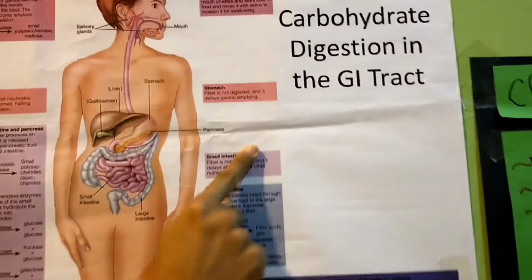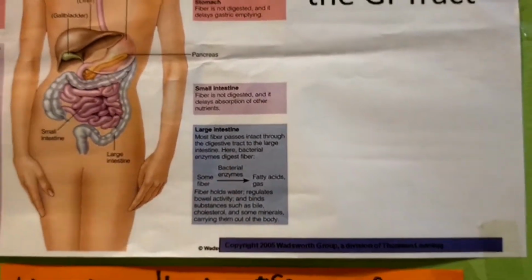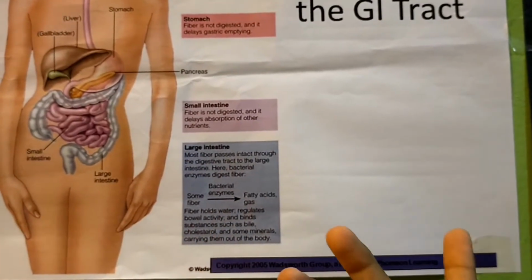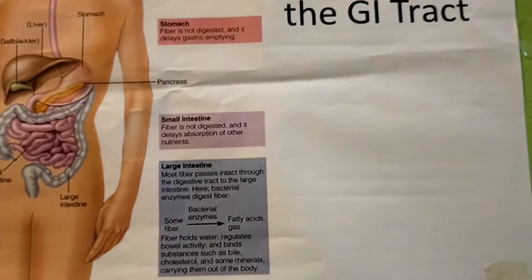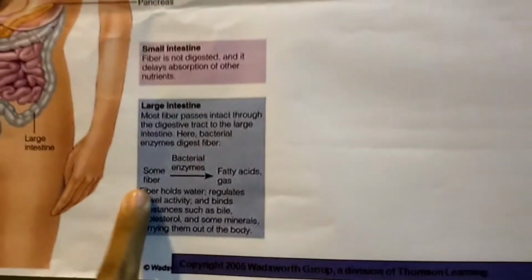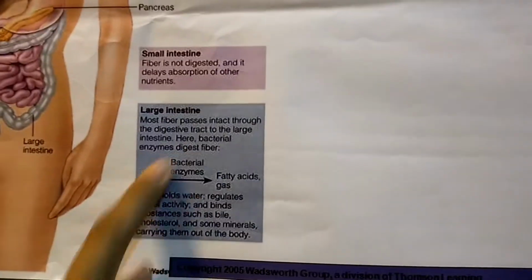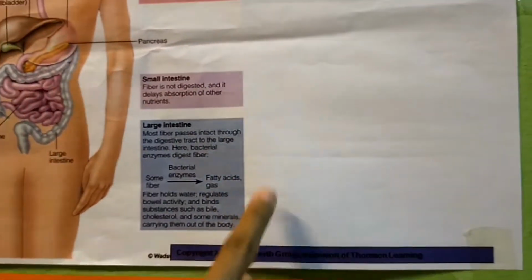From the small intestine, it goes to the large intestine, where most fiber passes intact through the digestive tract. Here, bacterial enzymes digest some fiber, as you see in this arrow, producing fatty acid and gas.